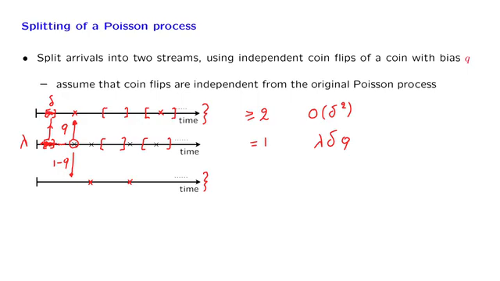So the probability of two or more arrivals is negligible, and the probability of one arrival is proportional to delta, and that's what we need in order to have a Poisson process.